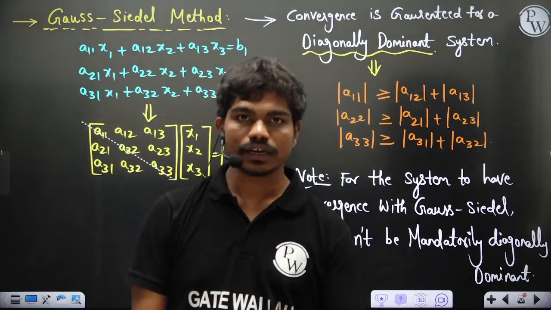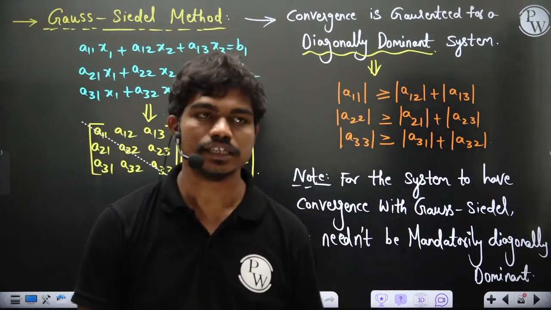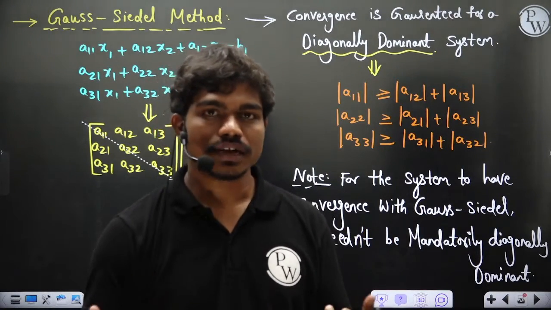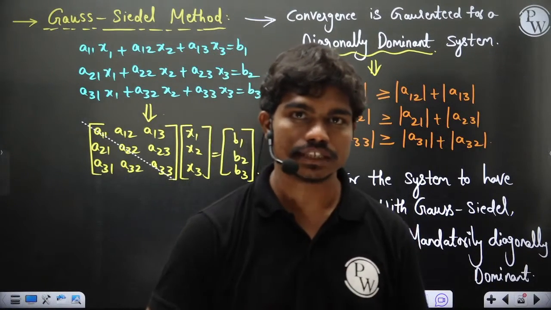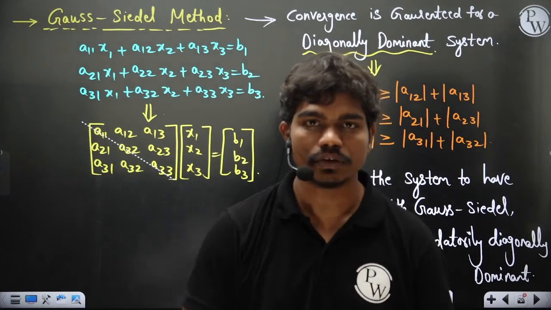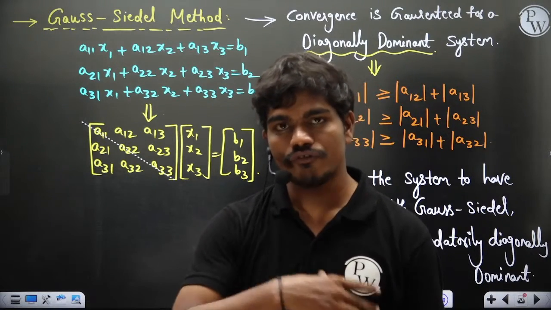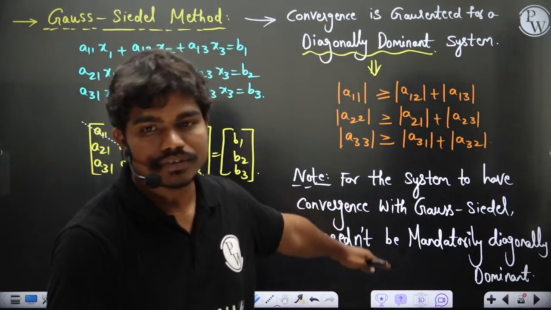Normally when we are doing computational fluid dynamics, I'm slightly jumping ahead, but when we are doing CFD, we come across some systems where things are not diagonally dominant, but Gauss-Seidel still works for those systems. We have seen it many times. Normally when we are researching in fluid mechanics and talking about discretization techniques, which is beyond the scope here, this is the statement we will observe.